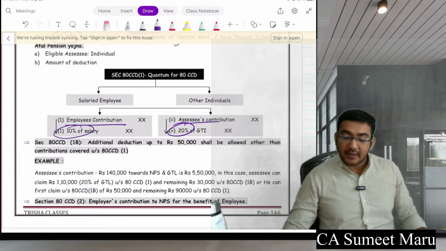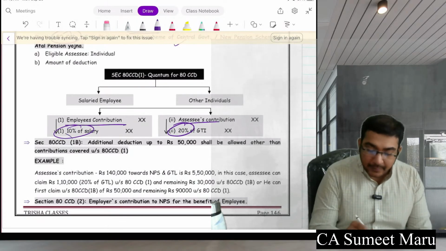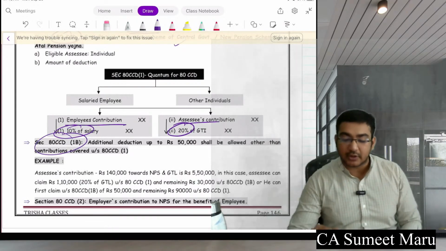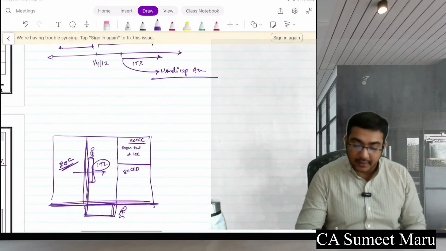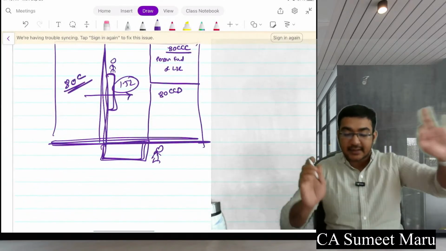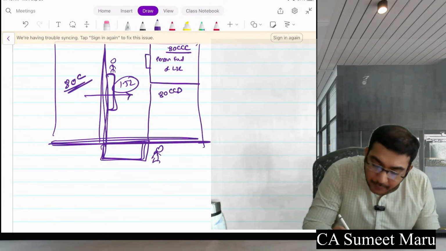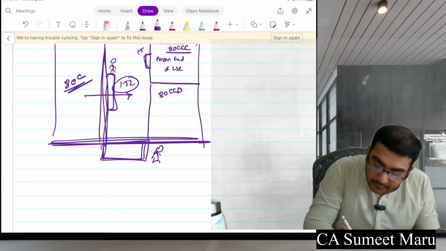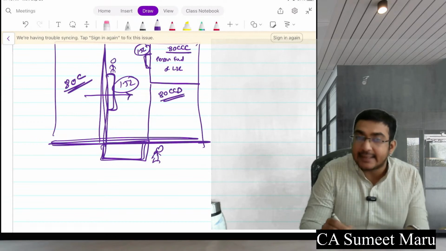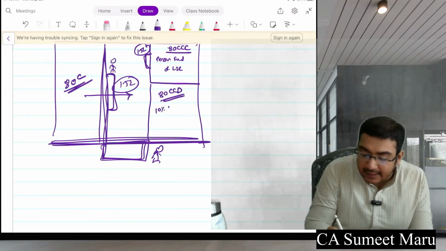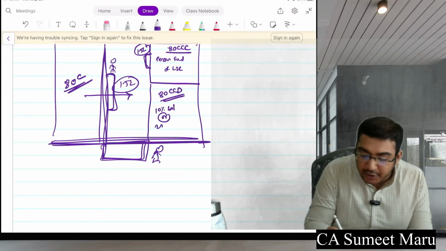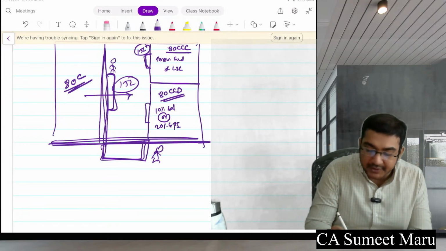And further, they say that 80CCD(1B) is another reduction which is also eligible. So please pay attention, I'll make you understand this. See, 80C's limit is 1.5 lakh, this one's also 1.5 lakh. Okay, what is the limit of 80CCD? 10% of your salary and 20% of your GTI. The limit is there for going out of this door.